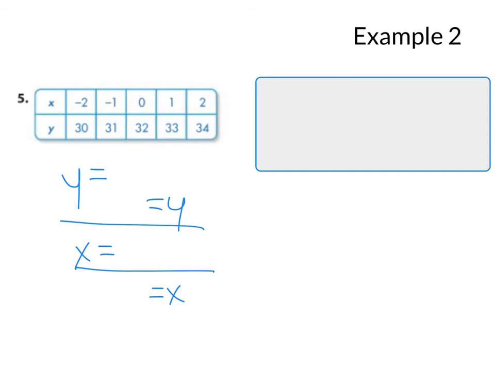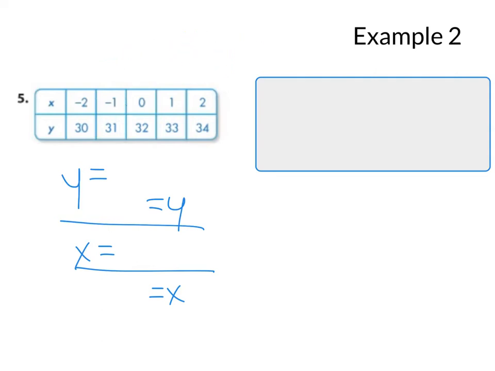Well, I know that one way to make negative 2 into positive 30 is if I multiply negative 2 times negative 15. I'd bring over both negatives, and I get positive 30. So let's see if that works here. If I multiply negative 1 times negative 15, is that 31? Oh, that's positive 15. That's not right. So it must not be multiplying here.